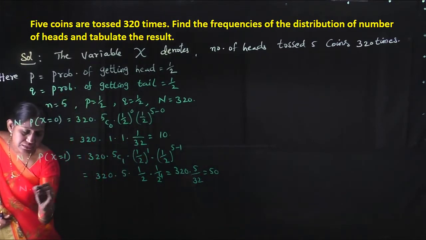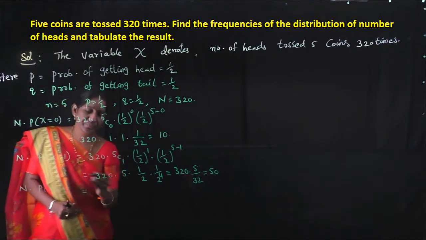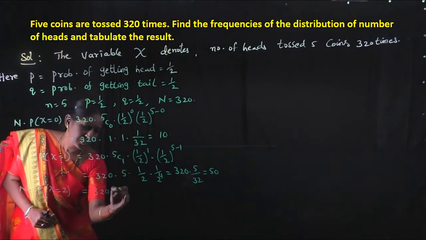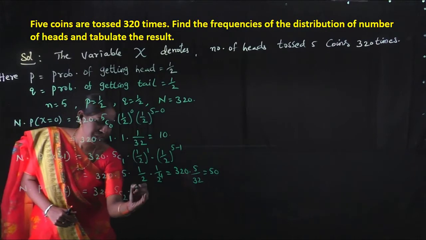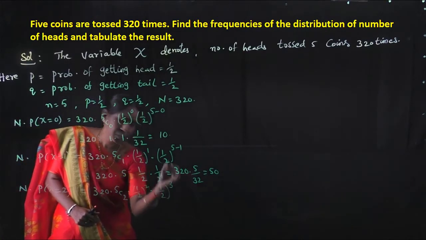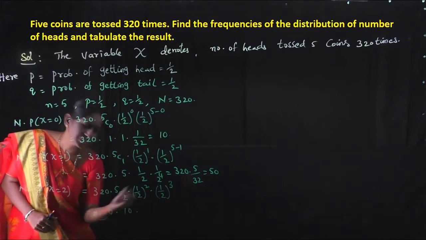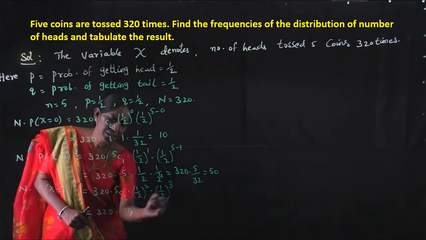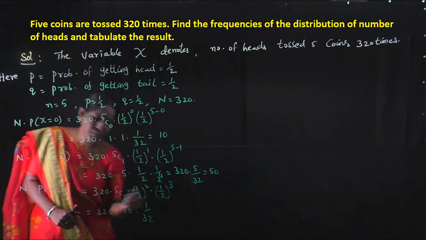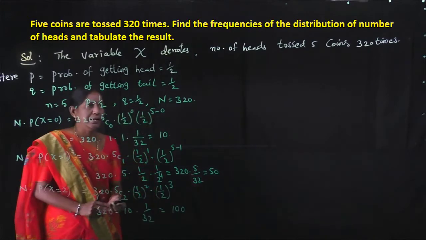And next one is capital N into P of x is equal to 2. 320 into 5c2 into 1 by 2 square into 1 by 2 whole cube. So 320, 5c2 10, 1 by 2 square into 1 by 2 cube, 1 by 2 power 5, 1 by 32. So we get this value is 100.